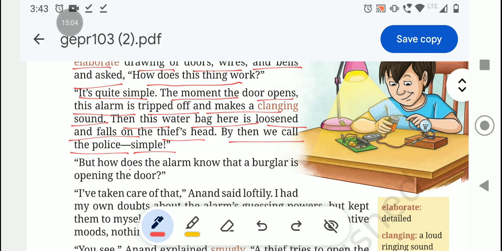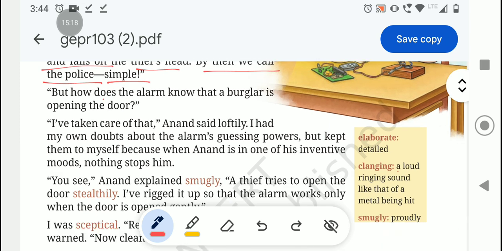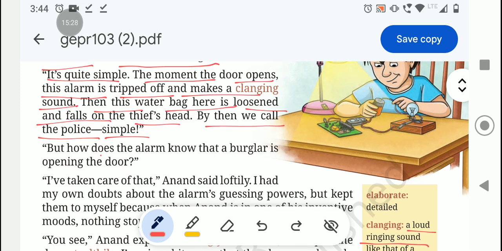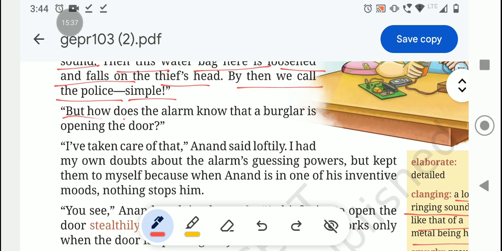Simple. He says it is quite simple. The moment the door opens, the alarm is tripped off and makes a clanging sound. Clanging sound means a loud ringing sound like that of metal being hit. Okay, it will make the sound. Then this water bag is loosened here and it falls on the thief's head. By that time, they will call the police. That's it, he says to Anita. But how does the alarm know that the burglar is opening the door?